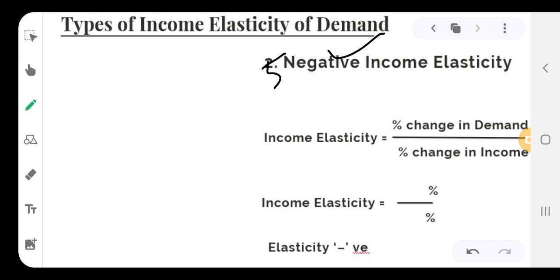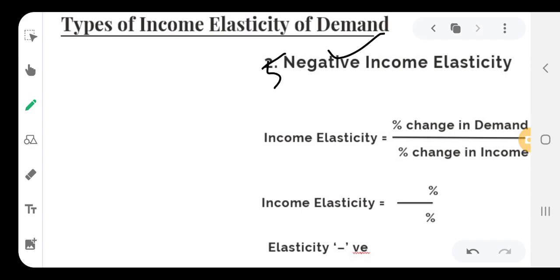When the income of an individual increases, he demands less quantity of bajri, because when income increases, he prefers to buy jwari instead of bajri. Therefore, when income increases, the demand for the inferior commodity bajri will decrease.